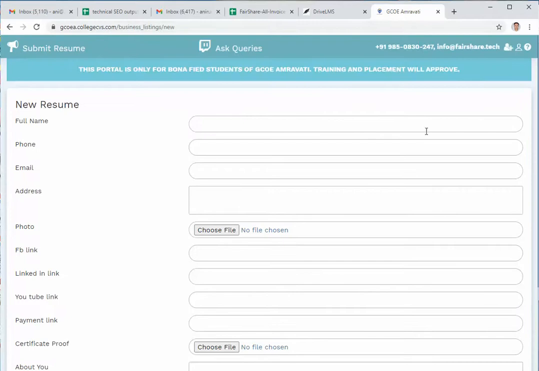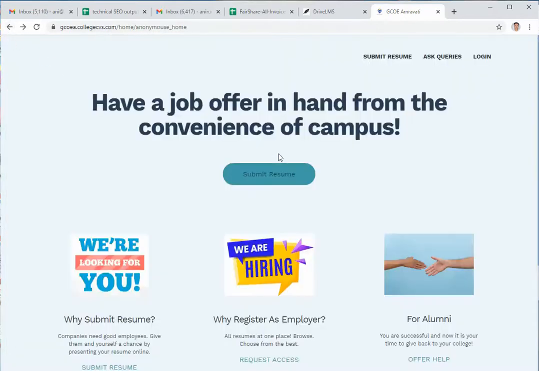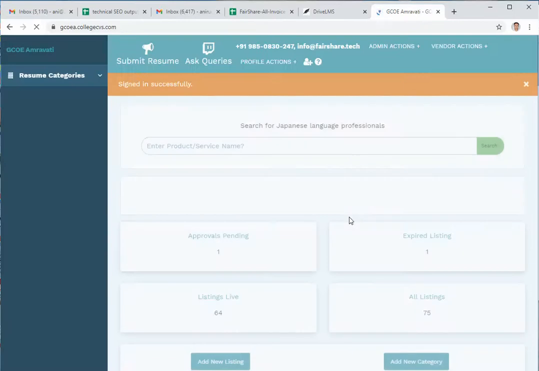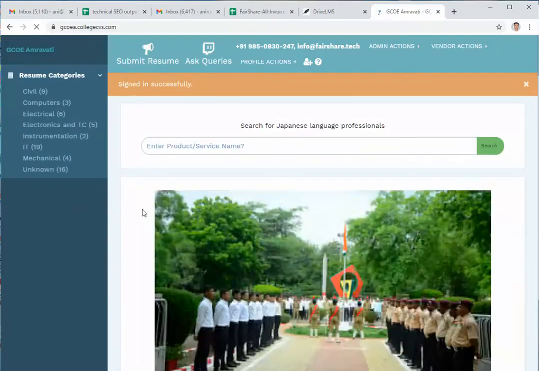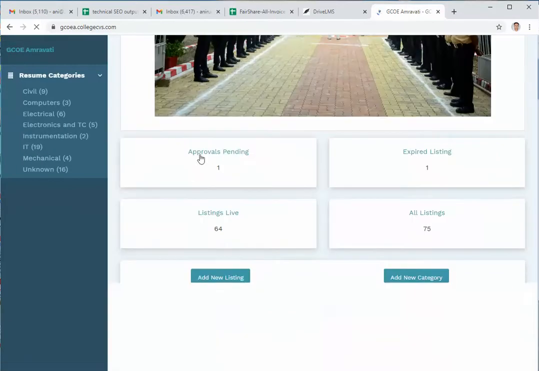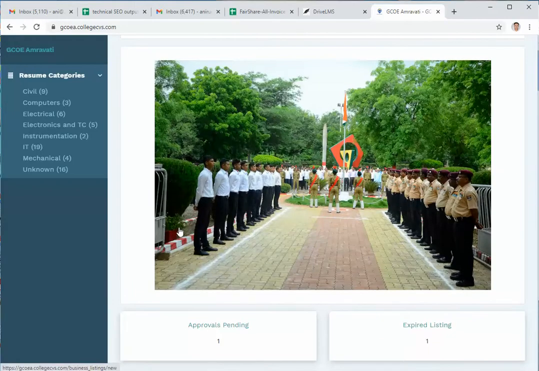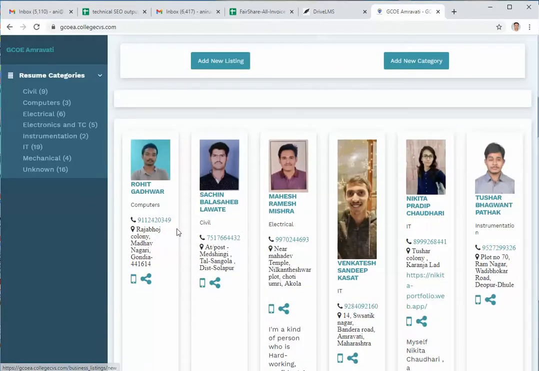So this is where the students can submit the resume, but even after they submit it, it does not immediately become active on the portal. The admin has to approve it. So if I log in here as admin, you will get an idea about what is inside. Without the login, you won't be able to see anything from the portal. As you can see, there is one approval currently pending, and there are 64 listings that are live. After I log in as admin, I'll immediately see the resumes on the top.